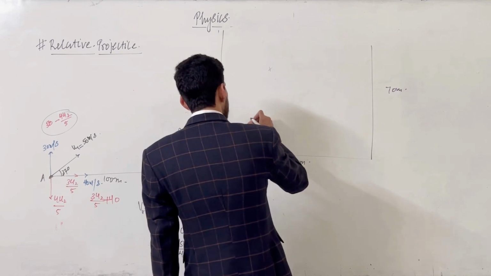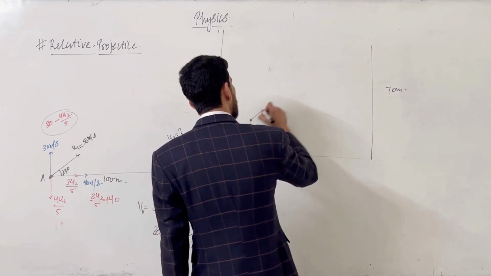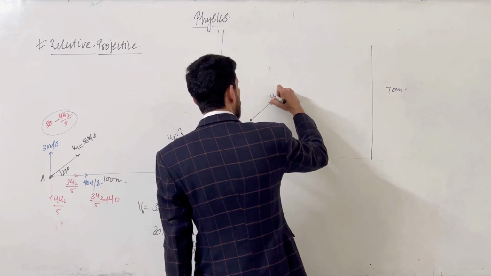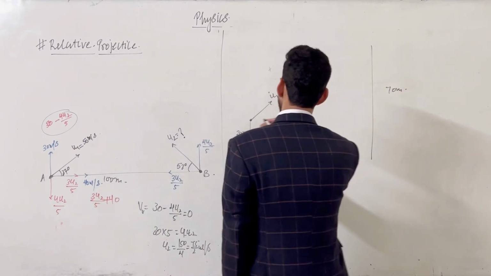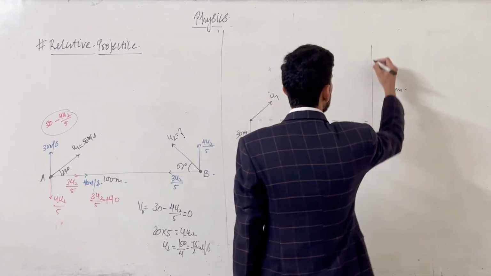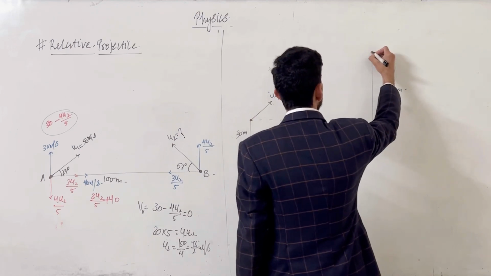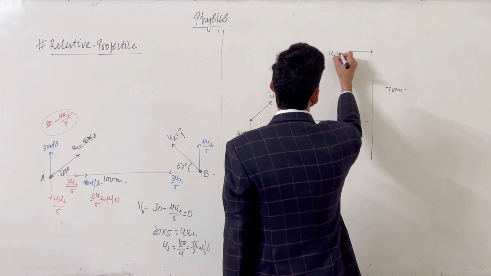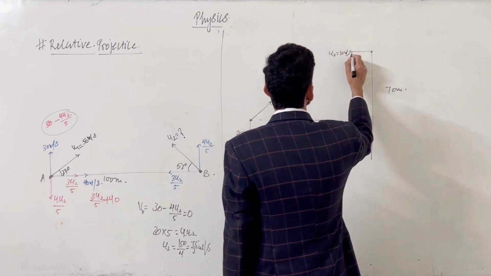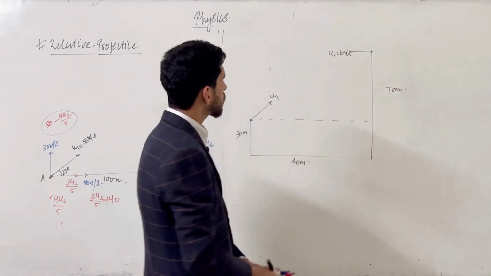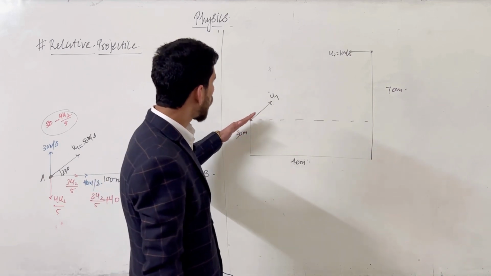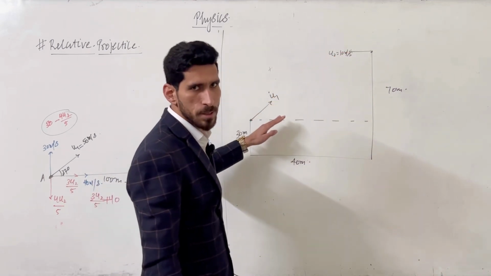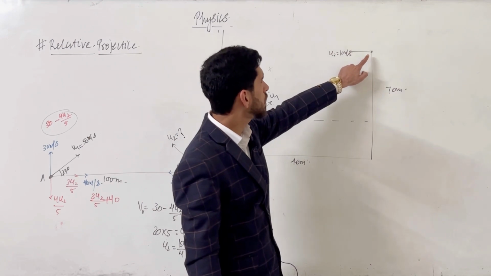You are throwing an object here with velocity u1, and your friend is standing here and throwing an object with velocity u2, which equals 10 meters per second.